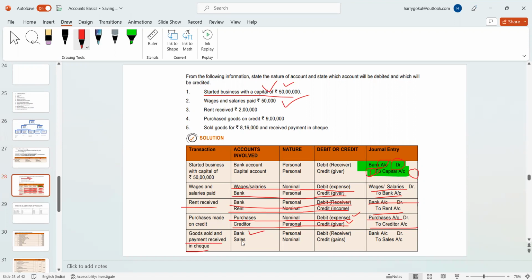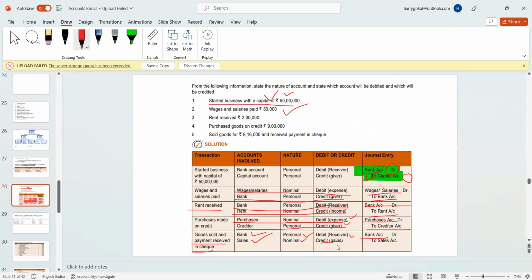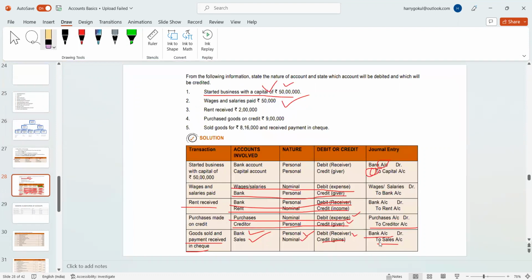Then goods sold and payment received in cash. So I made a sale and I received the amount. The bank is a personal account, a receiver, so debit the receiver, and sales is a nominal account because it's a gain. It's an income to me. So bank to sales. Do you have any doubts regarding the entries? Because I already explained these things, that's the reason I'm asking you once again.